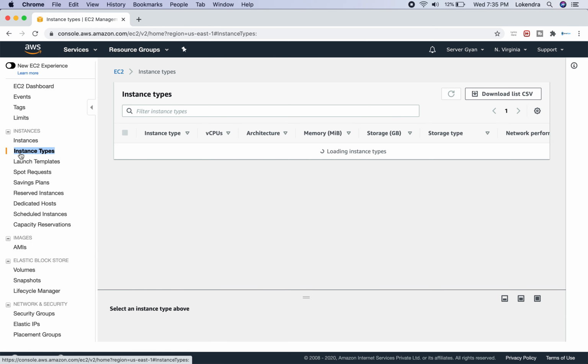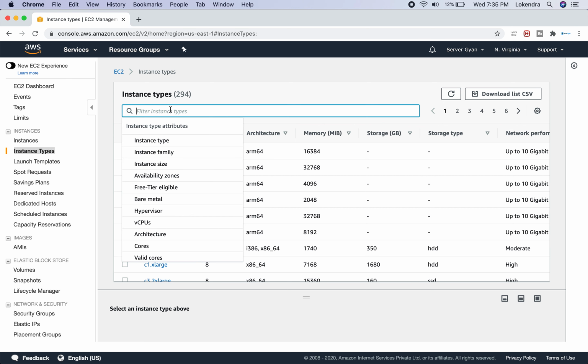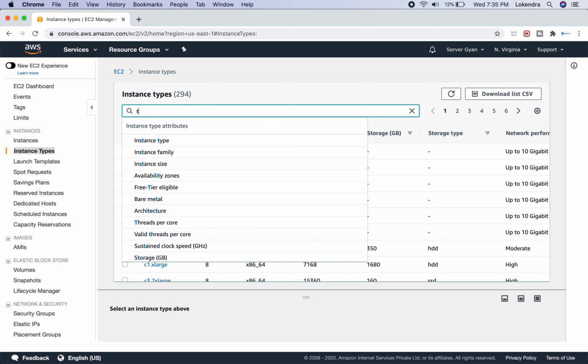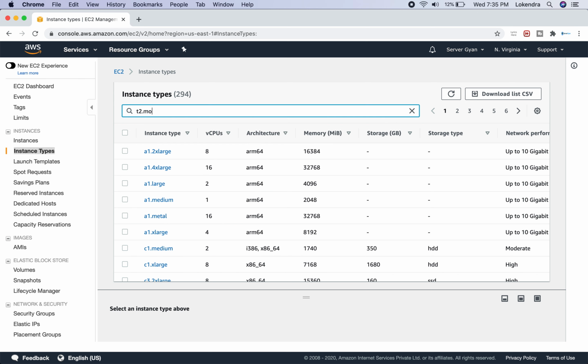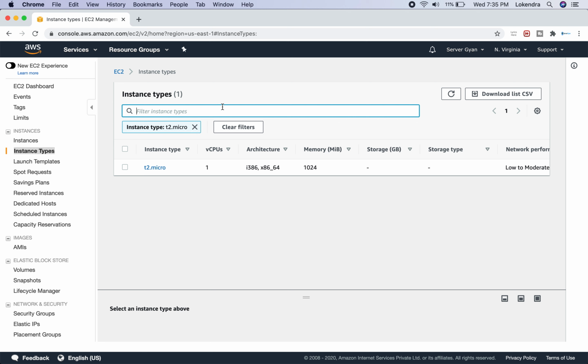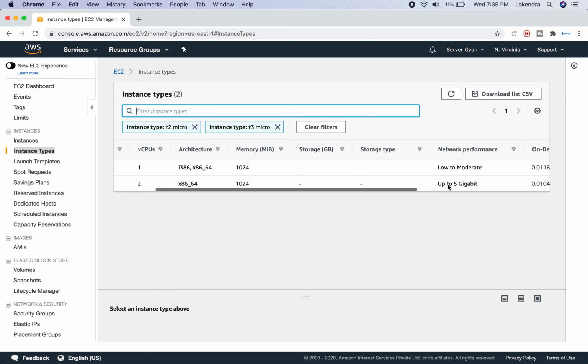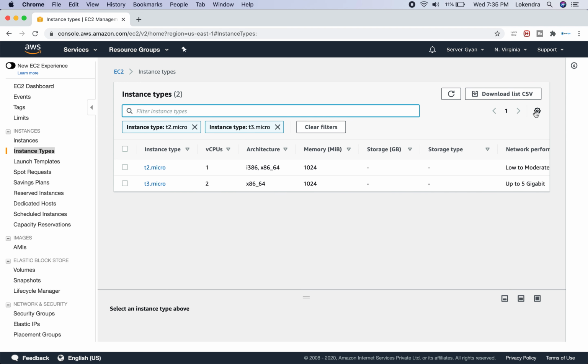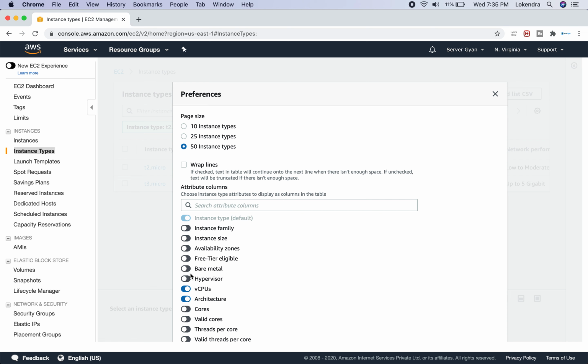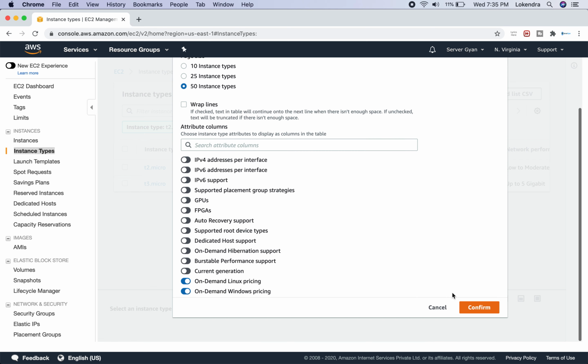So if we go to instance types, let us say for example we select T2.micro, and let us select one more, T3.micro. So this is instance type T3.micro. If we check other components, let me select the particular hypervisor option. Yes, this is the particular option which I'm going to select here, confirm.